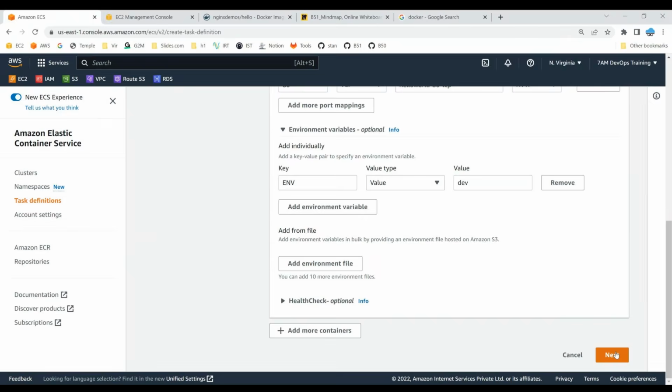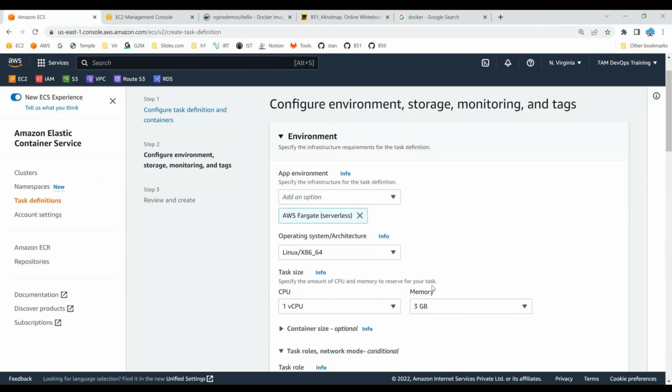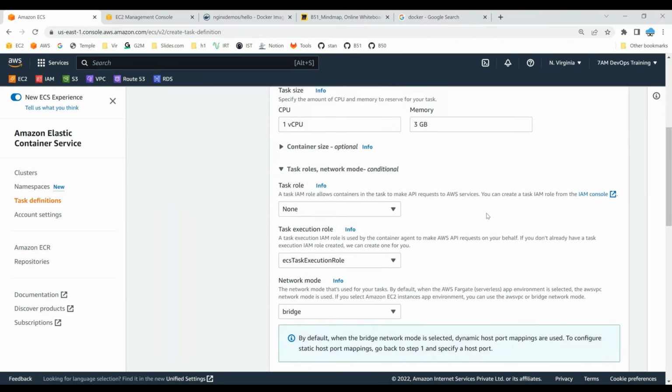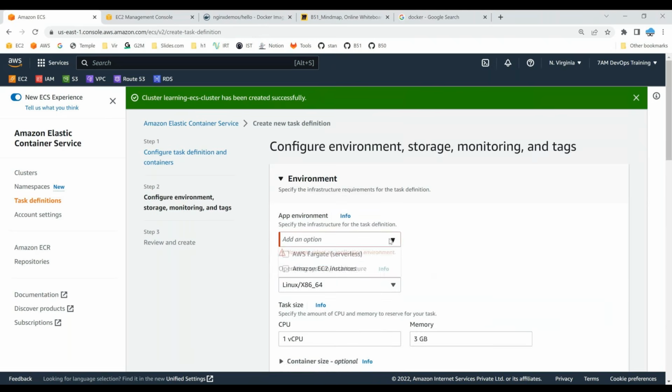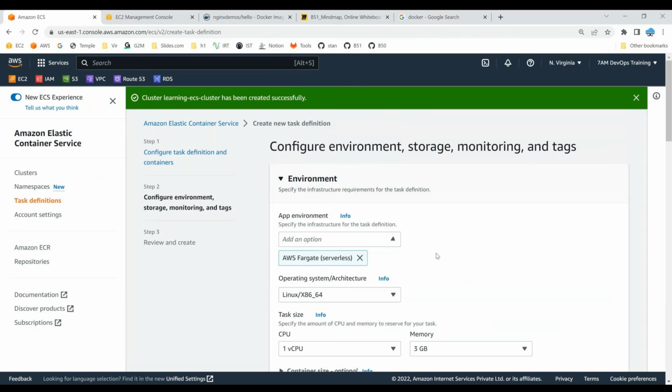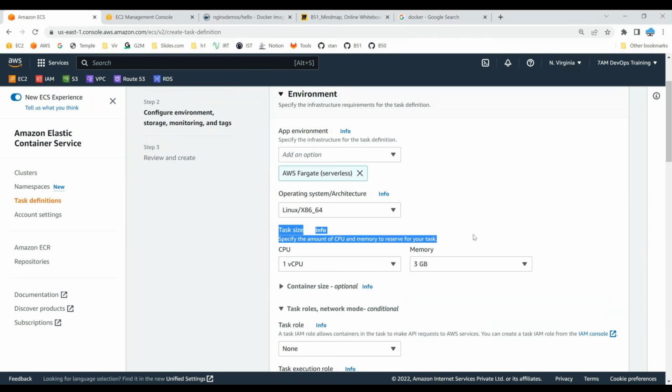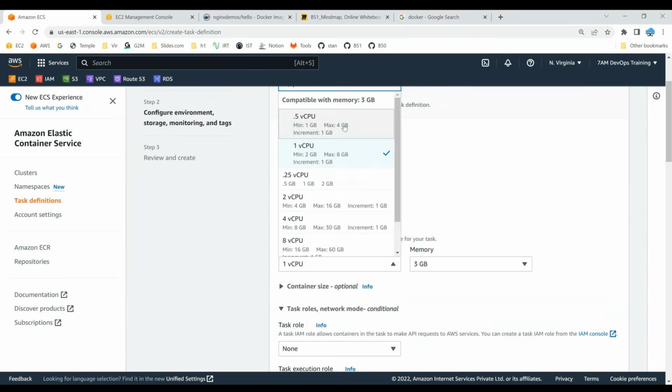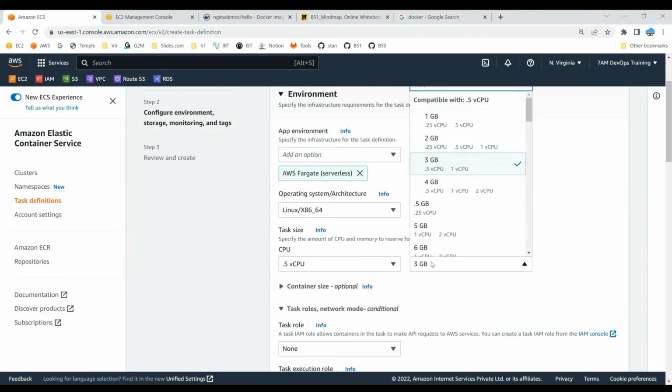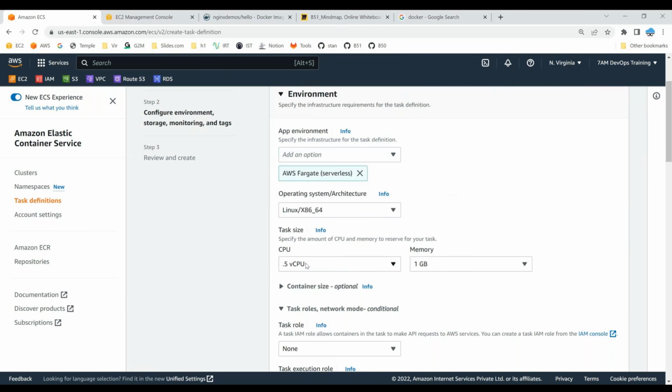And next, you can tell where this container has to run. You can tell that my container has to run on top of the instance that I have created, or you can also tell that I would like to run this on top of Fargate. If you mention Fargate, you don't have to worry about where Amazon runs it, what it runs, all these things. Now you can tell for this particular task what can be the maximum CPU and what can be the minimum CPU that can be utilized. I'm telling you can use a maximum of 0.5 CPU and 1 gig of memory. This much CPU and memory will be reserved for your task.